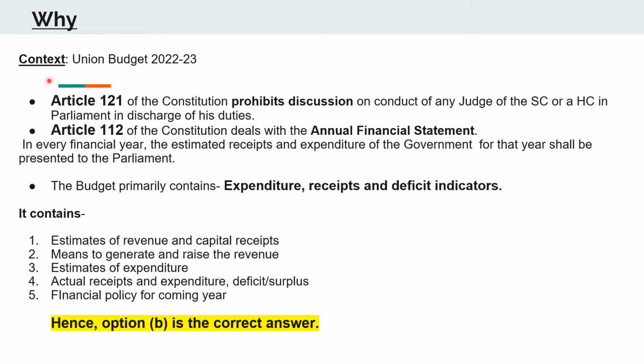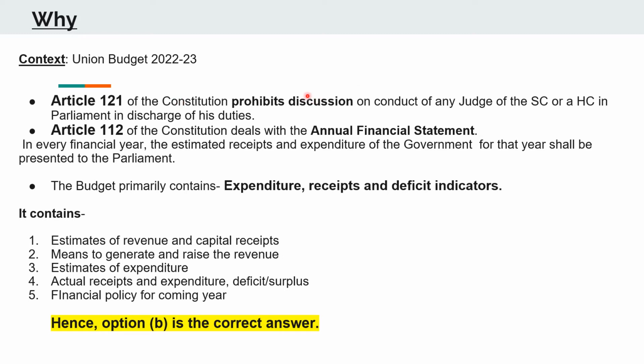So your first option was that Article 121 of the Constitution deals with the annual financial statement. Now this statement was wrong. This option was wrong because Article 121 of the Constitution prohibits discussion on conduct of any judge of the Supreme Court or the High Court in the Parliament with respect to the discharge of his duties.